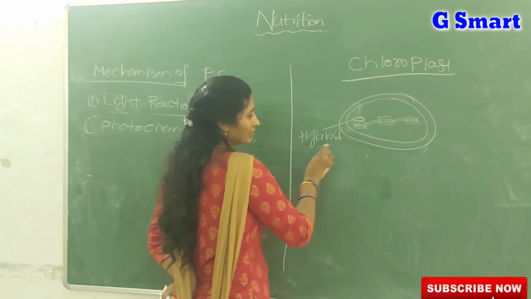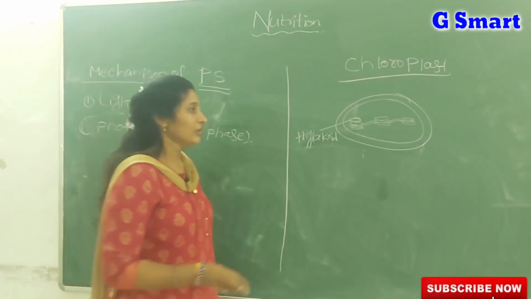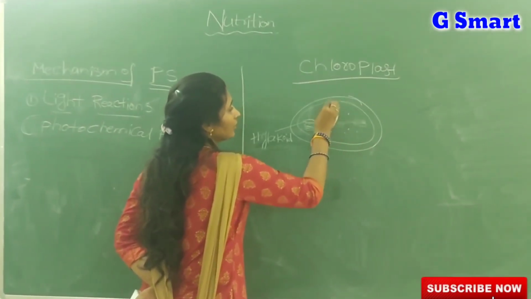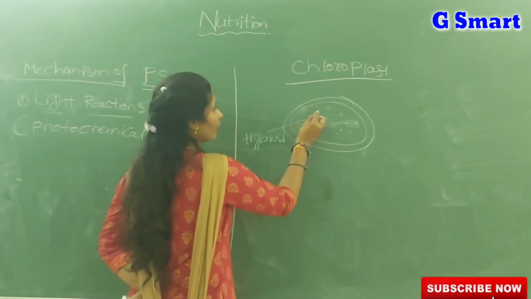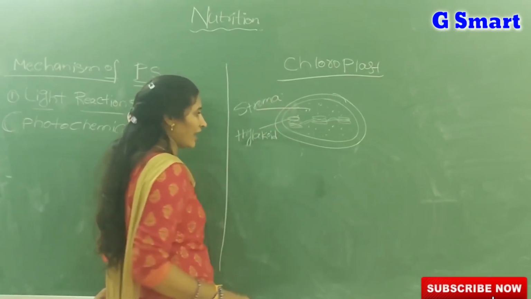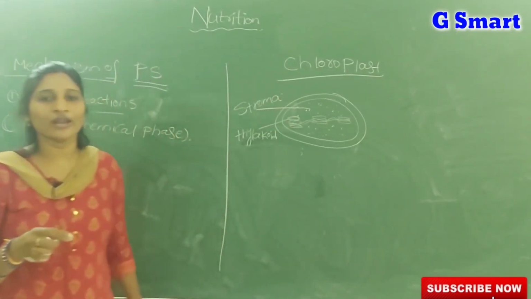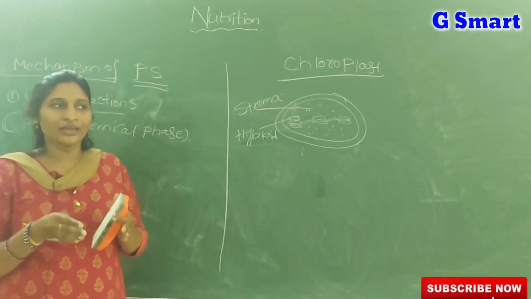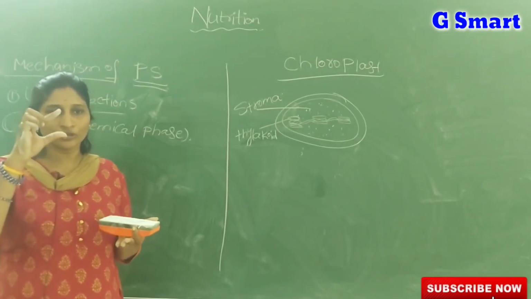Inside the chloroplast, the fluid filled portion we call stroma. If you take 1 rupee coins and place them one over another, you get a stack.